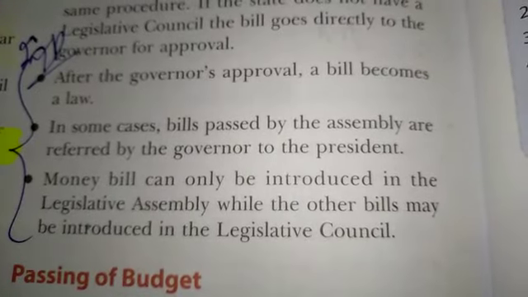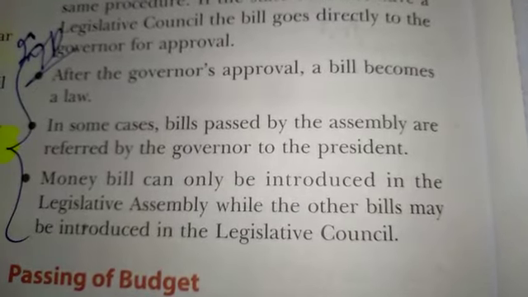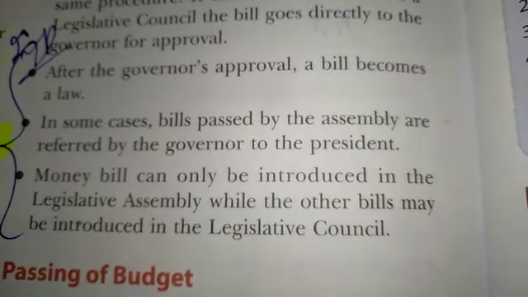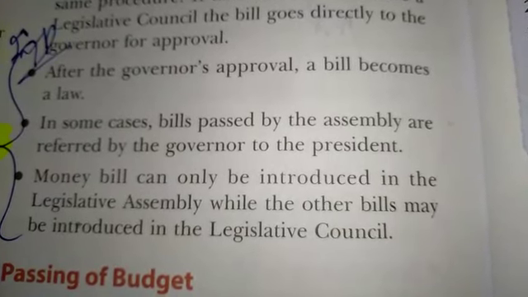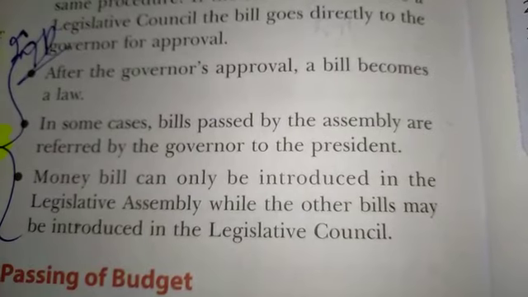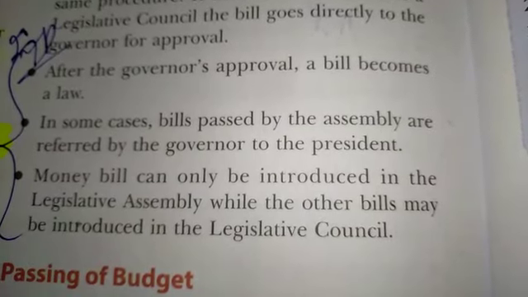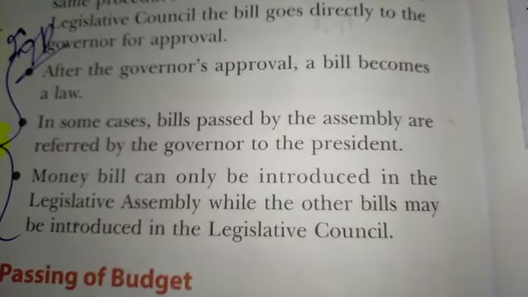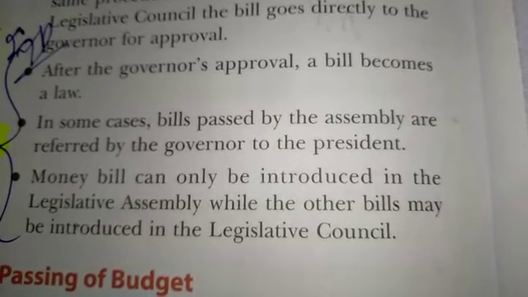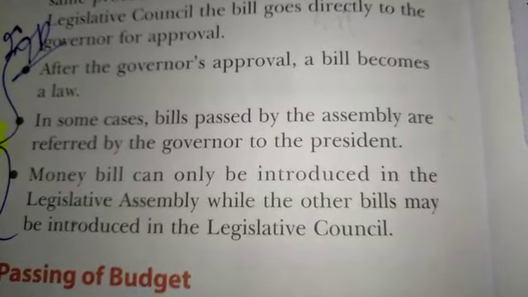Mark important, whatever I have marked important, and also mark the key lines too. After the governor's approval, a bill becomes law. In some cases, bills passed by the assembly are referred by the governor to the president. In some cases, if the governor wants, he can take the guidance of the president also.